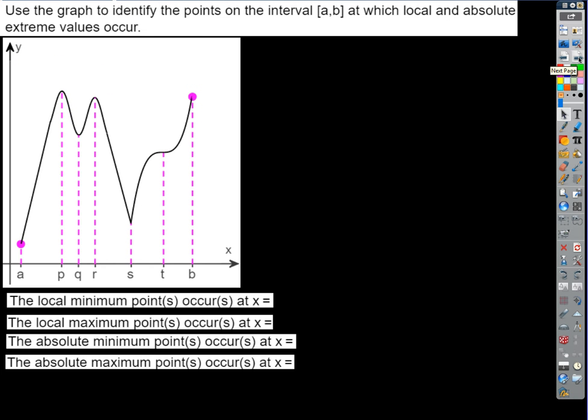Okay. All right, so how about this? Looking at this picture, the local minima occur at which x values? Local means relative. Different books, I pull these from a bunch of different online textbooks, have interchangeable words, relative and local. Q. So Q, good. Where else? Not A though, right? What's our convention going to be about endpoints? Can endpoints be relative extrema? We're saying no, right? So A is out of the question. So at Q we get a local minimum. Where else? At S, right? So that'd be Q and S.